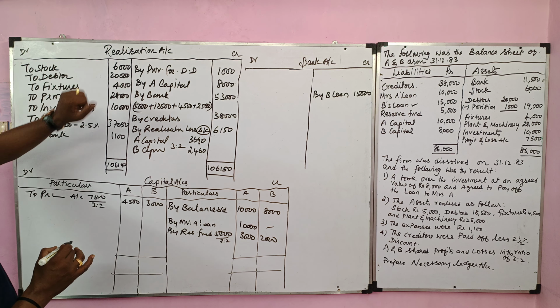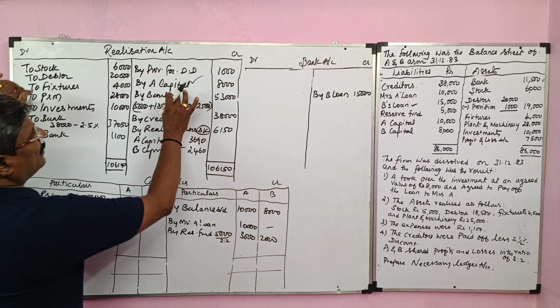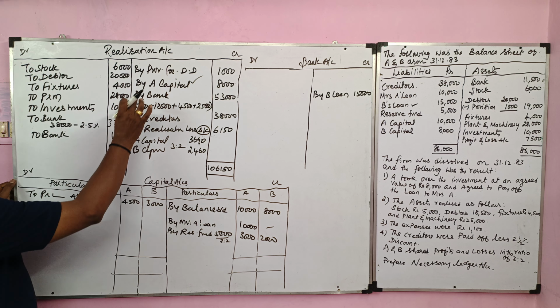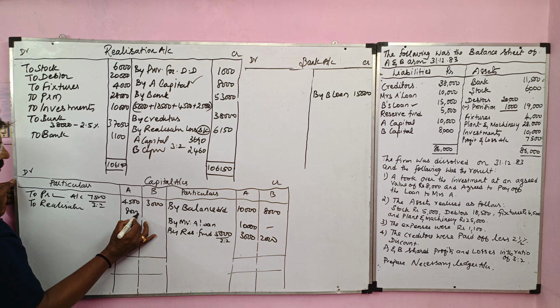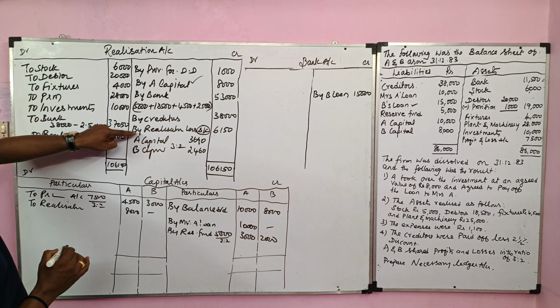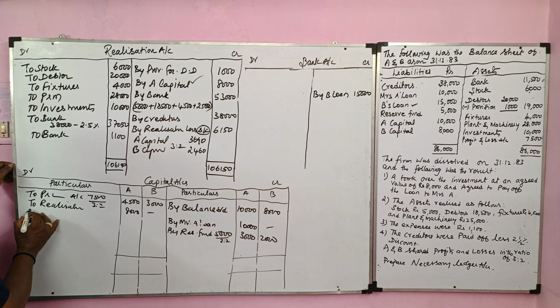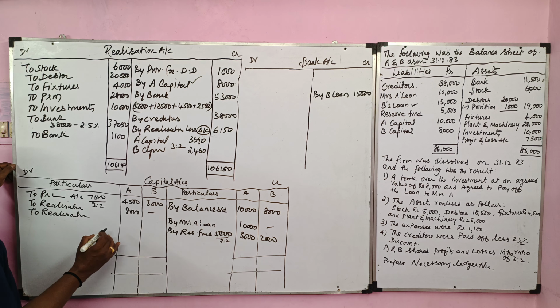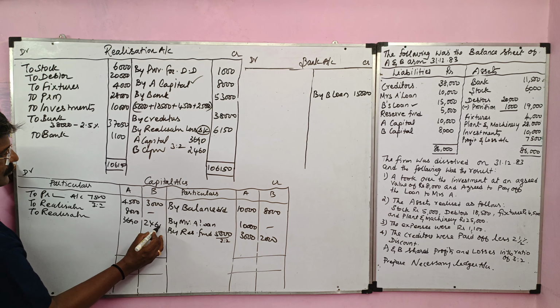Then we will take the capital from the realization account. On the debit side we do not have any capital. On the credit side we have capital: the assets taken out by Mr. A. It will be recorded on the debit side as to realization, 8,000 recorded in A's capital. Likewise, we have the realization loss. For this entry, A capital, B capital to realization. So it will be recorded on the debit side to realization, 3,690 to A, 2,460 to B.